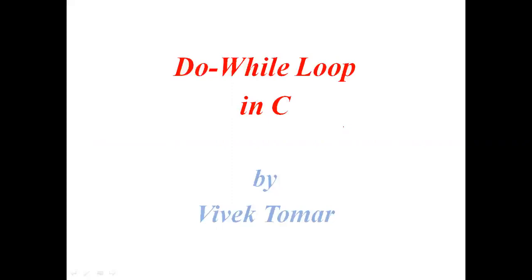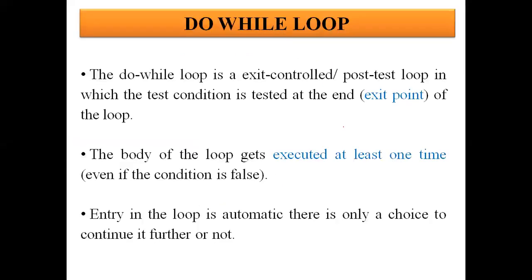Welcome, all, to the last type of loop, and that is the do while loop. Before this, we have already completed the for loop and the while loop, and those two loops belong to the first category, that is the entry control loop. Today we are going to discuss the loop from the other category, that is the exit control loop. So the do while loop belongs to the exit control loop. Now, I have already told you what an exit control loop is.